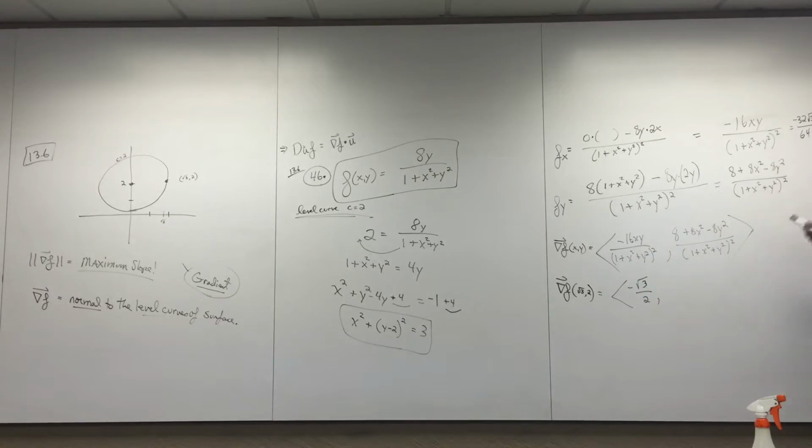What is Fy evaluated at that point? What did you say? 0. Yeah, well, I know the denominator is 64 because I already did that denominator. And you just said it's a 0 in the numerator, huh? Square root of 3 squared is a 3, times 24? That's 32 minus 32. X is a square root of 3, y is a 2. Yeah, you're right. That's a 0. Awesome. Well, that makes sense.